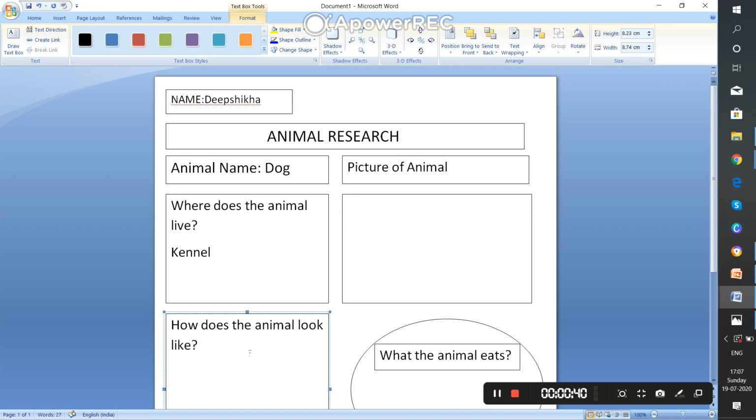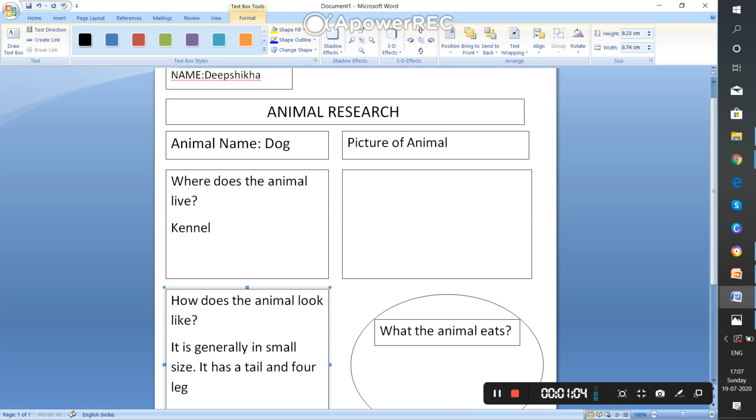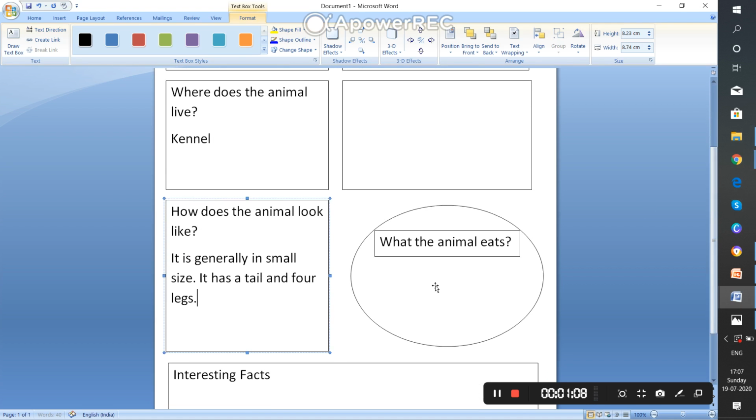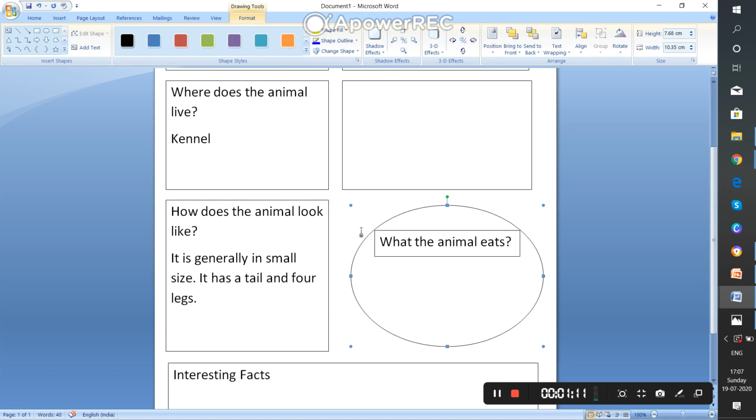Now, how does the animal look? So it is generally in small size. You can also write it has a tail. It has a tail and 4 legs. Okay, and what does the animal eat? The animal eats, here you can write the animal eats.